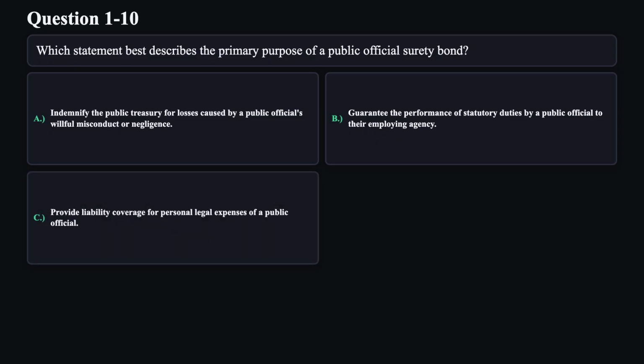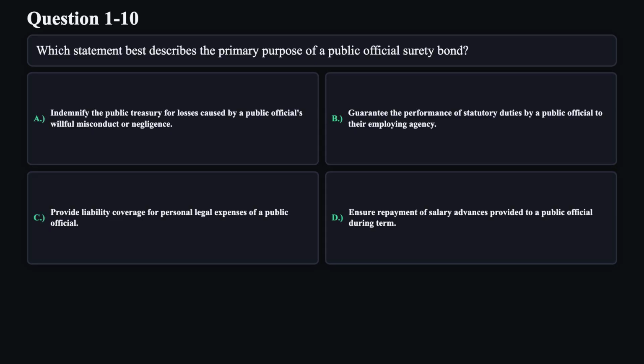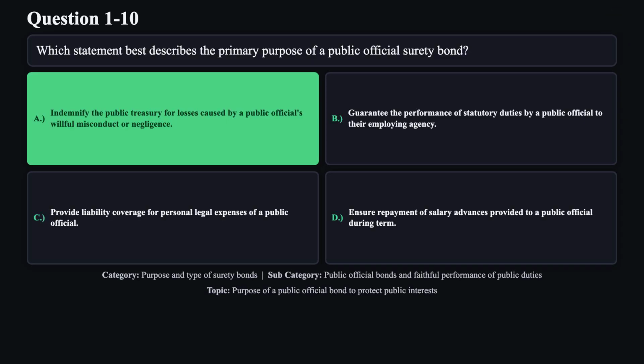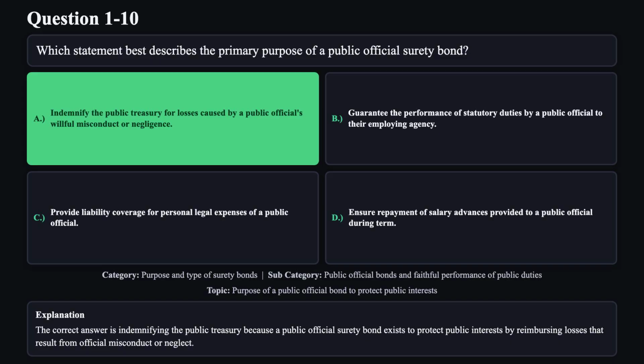C. Provide liability coverage for personal legal expenses of a public official. D. Ensure repayment of salary advances provided to a public official during term. The correct answer is A. The correct answer is indemnifying the public treasury, because a public official surety bond exists to protect public interests by reimbursing losses that result from official misconduct or neglect.